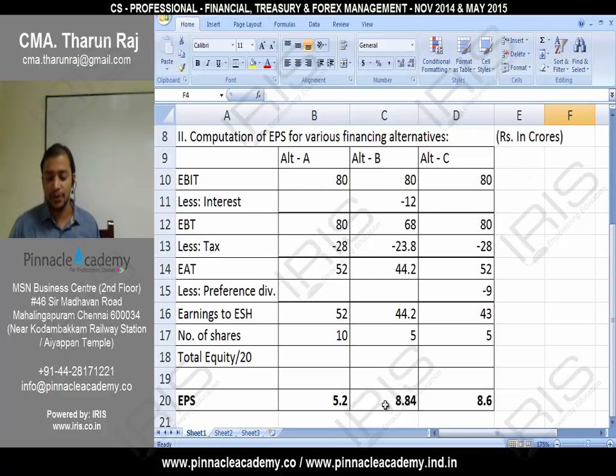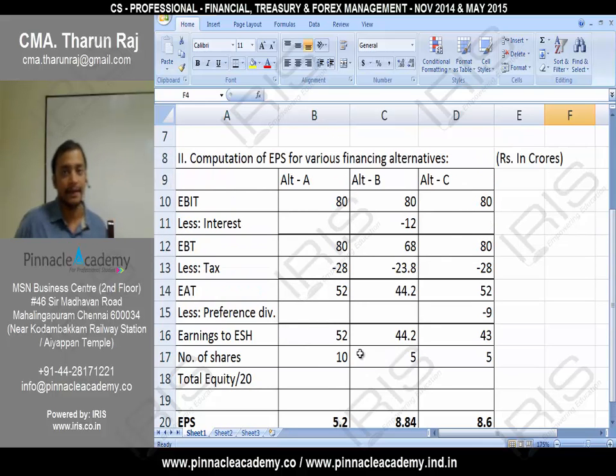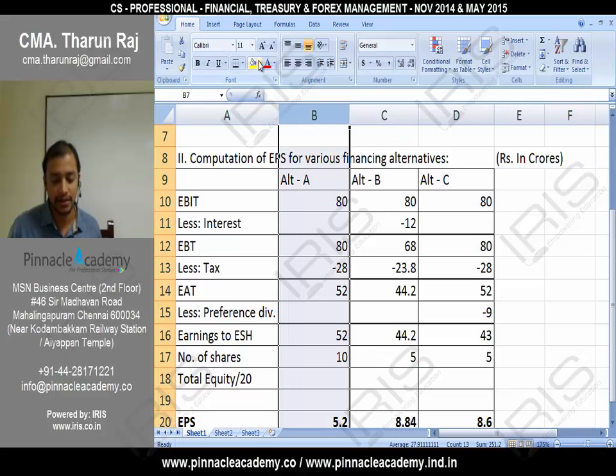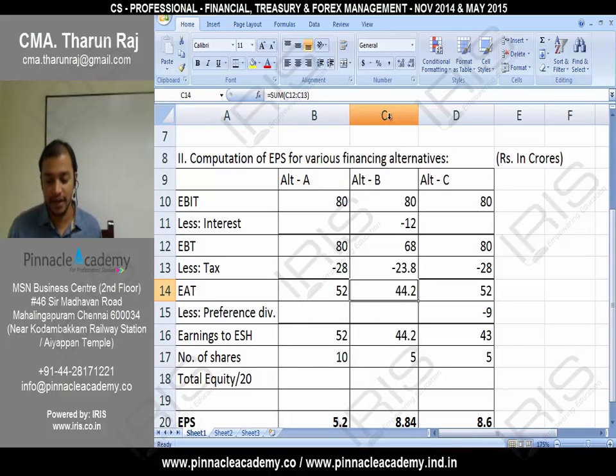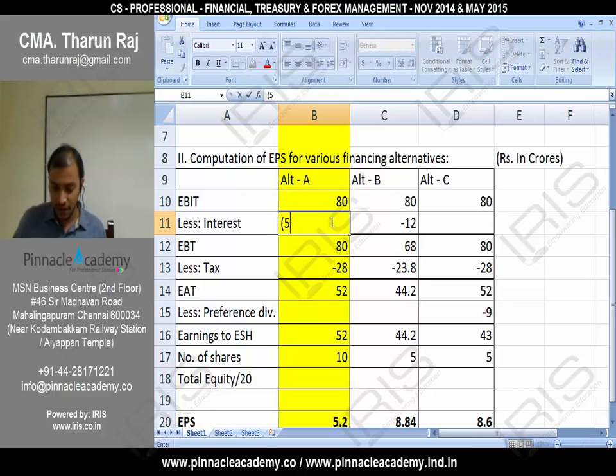So, let me show you in this calculation. Take alternative A. So, I am talking about this. Take alternative A. In alternative A, EBIT is 80 and interest is 0. Okay, then I will take this alternative, but I am just adding the numbers. We have interest of some 5.